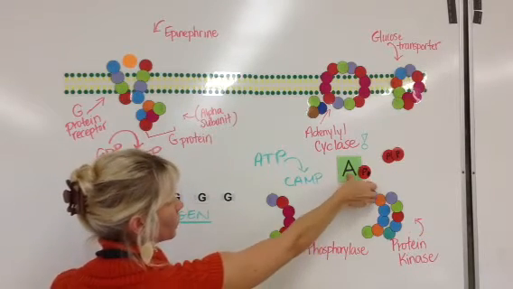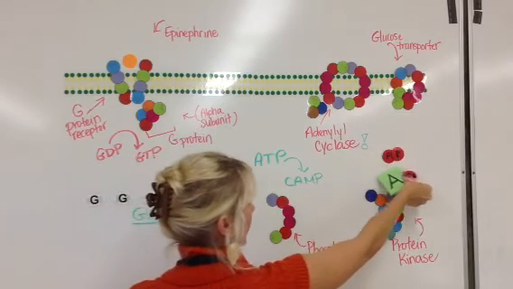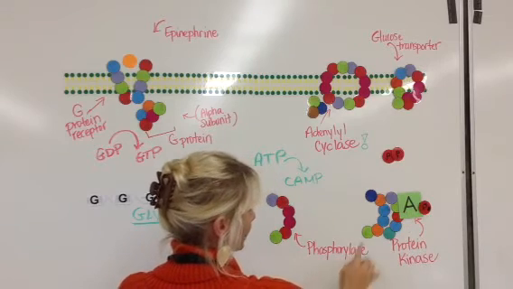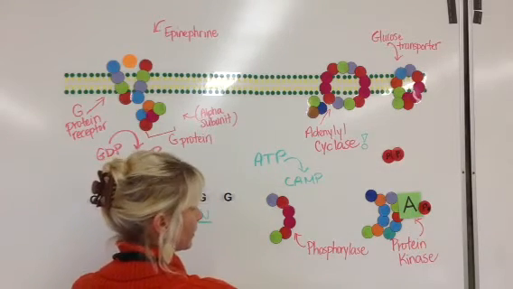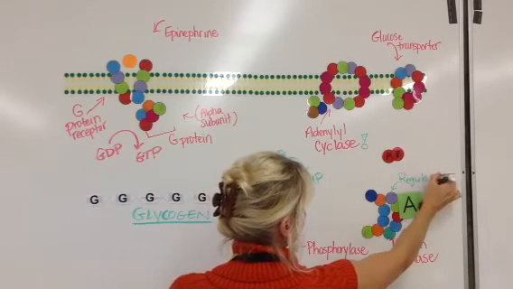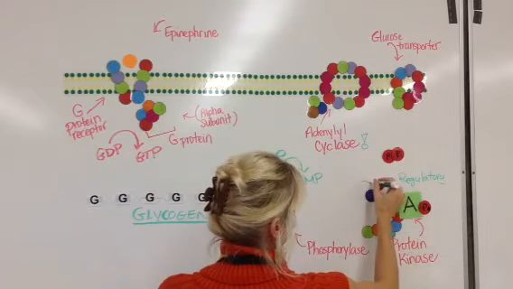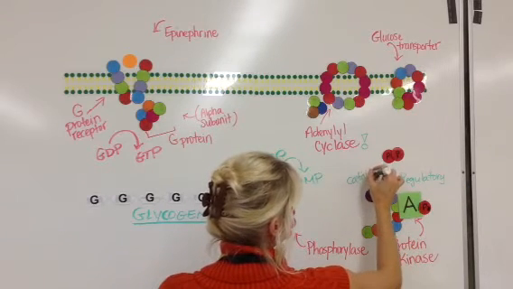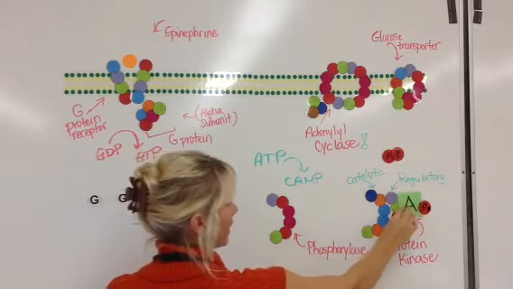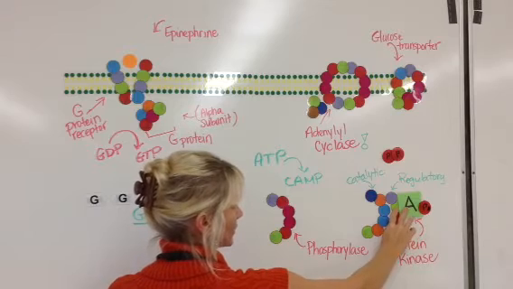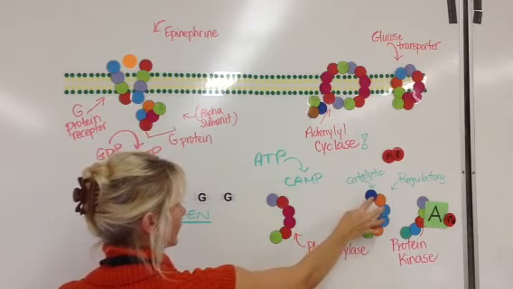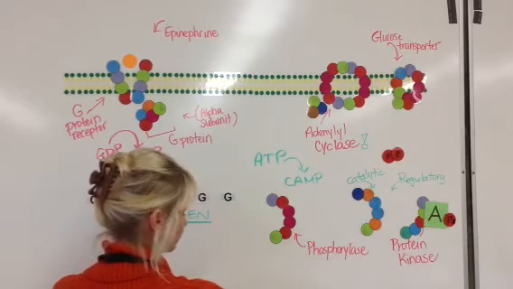What's their job? Well, cyclic AMP in this cascade reaction will then bind to protein kinase. And there are two parts of protein kinase in my model here. This part right here is the regulatory part. So this inactivates the kinase. However, when cyclic AMP binds to the regulatory part of the protein kinase, it actually removes that part. So now the catalytic part is free to react.